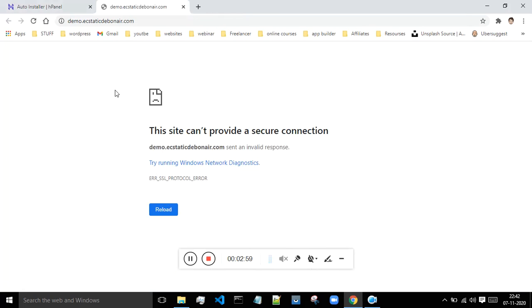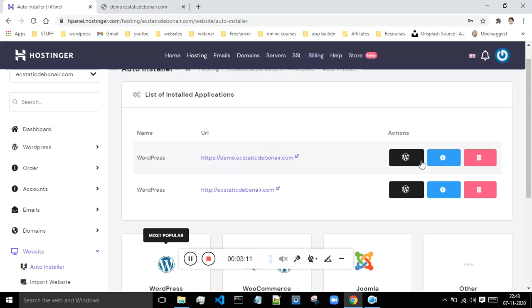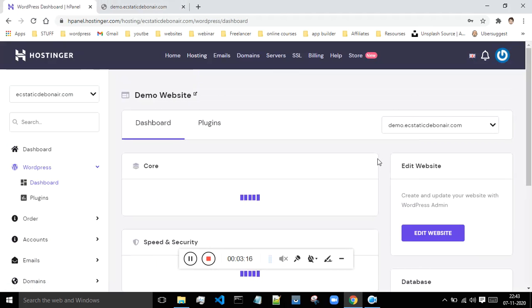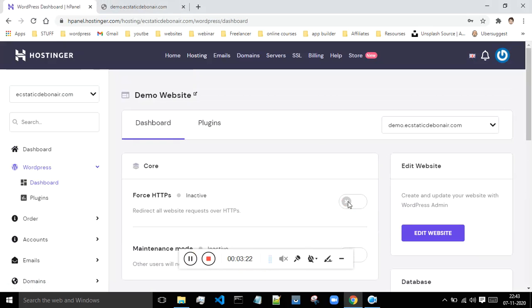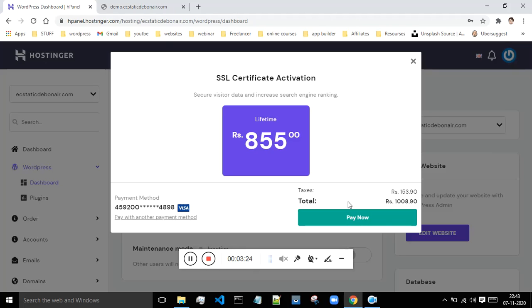So as of now, as can be seen, I'm not able to see the demo. Let me just refresh this. I don't know what's the issue. Okay, let's just go to this WordPress and let's see. Okay, so after coming to this page, I think there is a problem with this SSL certificate.